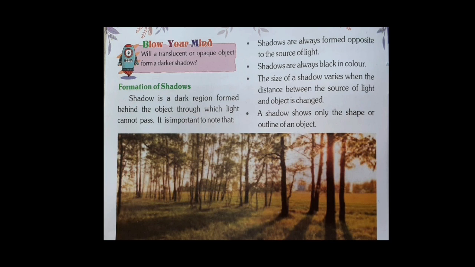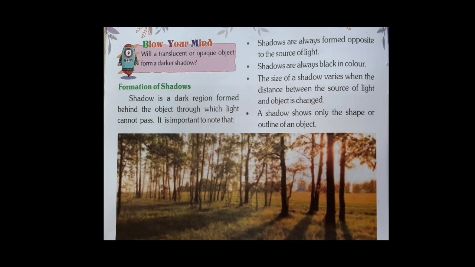Next is formation of shadows. Shadow is a dark region formed behind the object through which light cannot pass. It is important to note that shadows are always formed opposite to the source of light. From where the light is coming, the shadow will not be formed on that side, it will be formed on the opposite side. Shadows are always black in color.